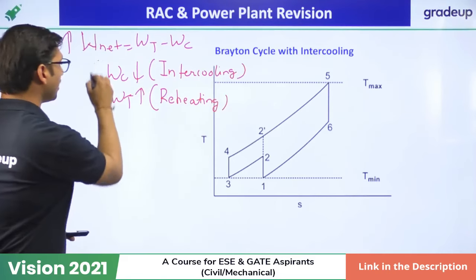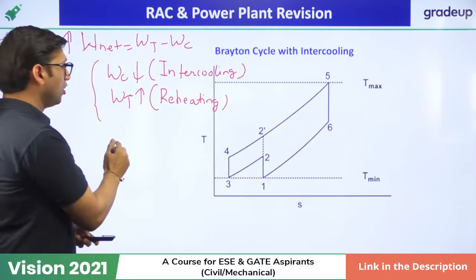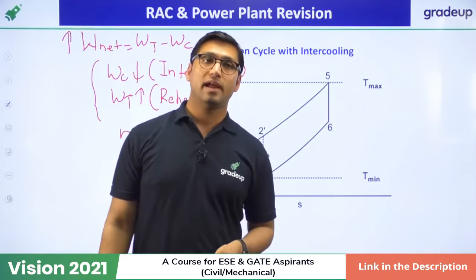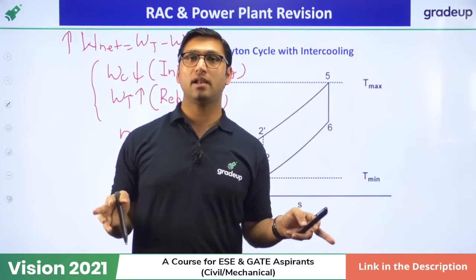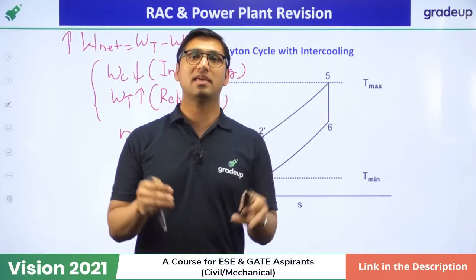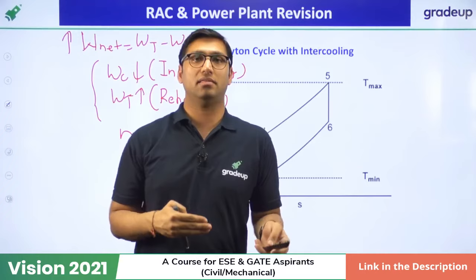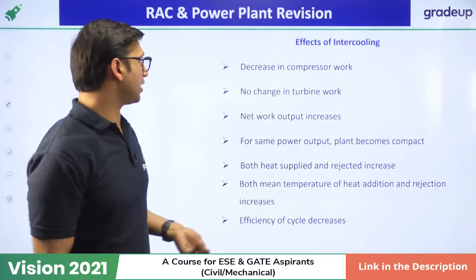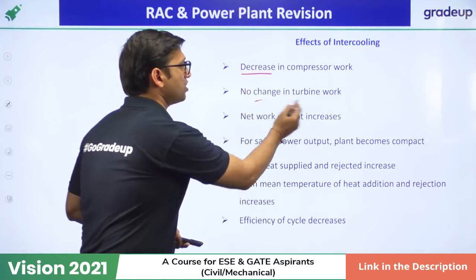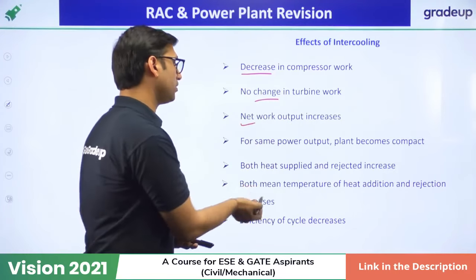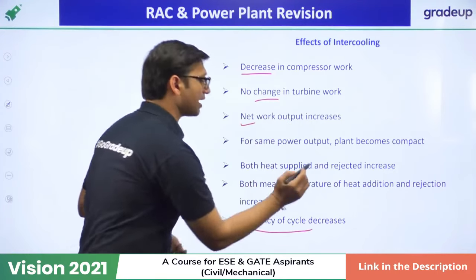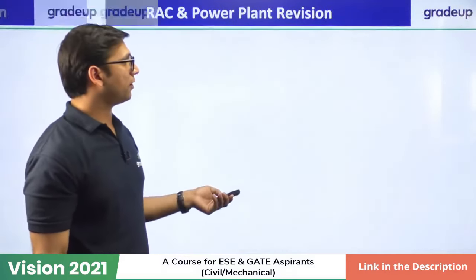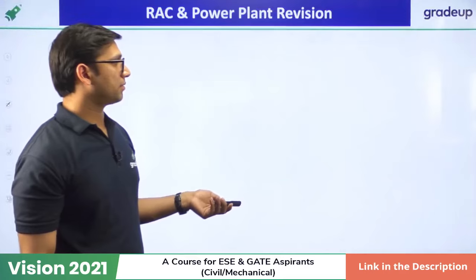But both these ways will decrease the efficiency. That is why we don't use intercooling and reheating alone. We combine them with regeneration so that efficiency can also increase. Okay. So this is the effect of intercooling: decrease in compression work, no change in turbine work, net work will increase, and so efficiency of the cycle will decrease. So that is all in this lecture.